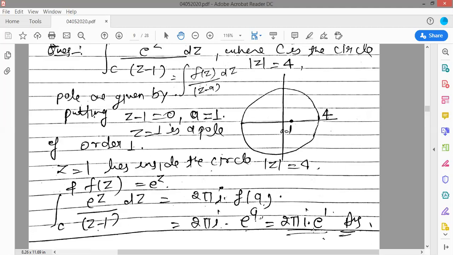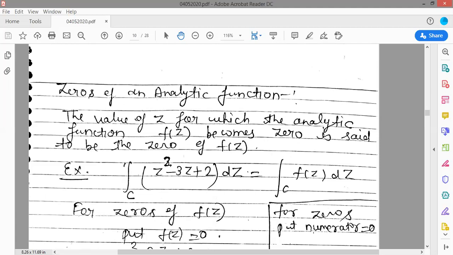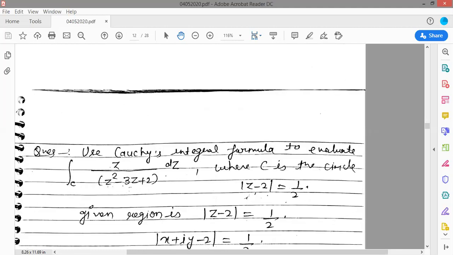So 2 pi i into e is your answer. So first, just compare your given integral with the standard integral, then you will get the singular point, and check whether the singular point lies inside the circle or not.